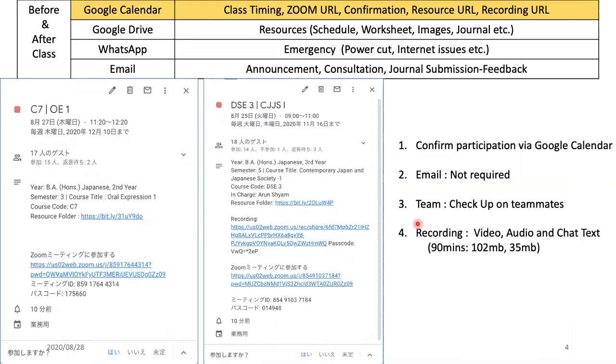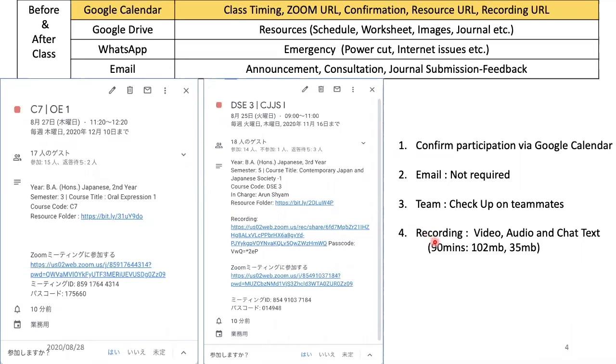Initially, the previous semester, I used to send emails and WhatsApps, and the problem was that there were too many places from where the information was coming in, and since students have multiple courses, like 4 or 5 courses, for this semester I reduced it and shrunk it to this. This was because they gave me feedback that it's better to put it all in one place rather than distribute it where it's hard to check where information is coming in.